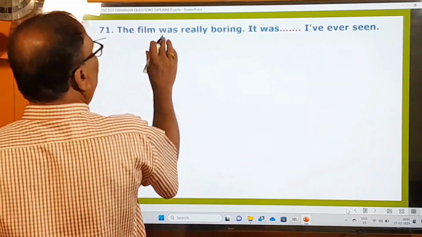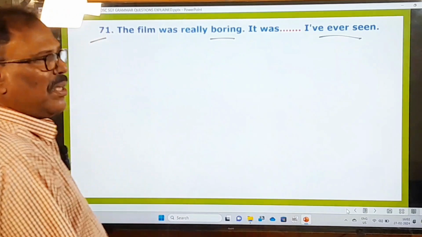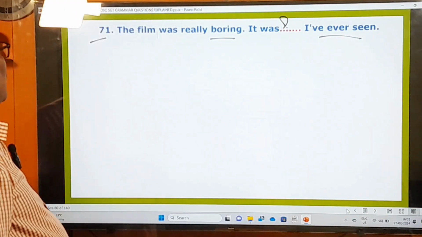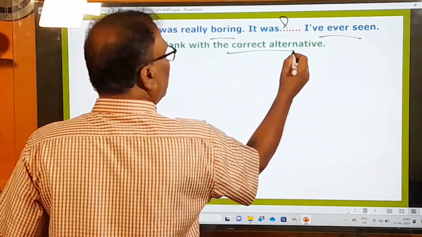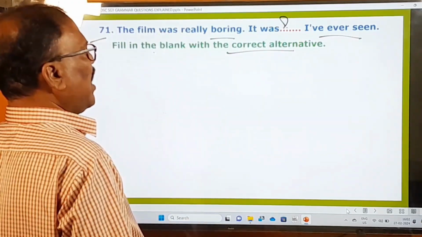71st question. The film was really boring. It was dash I have ever seen. So, here is a blank given in this question. And let us see what the examiner is asking us to do. Okay, fill in the blank with the correct alternative. The film was really boring. It was dash I have ever seen.